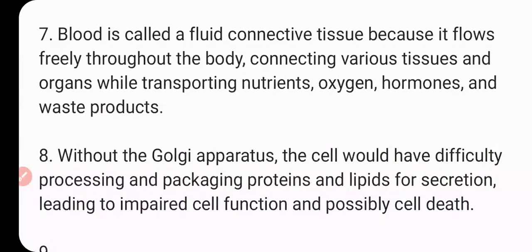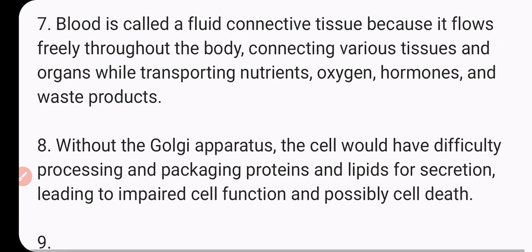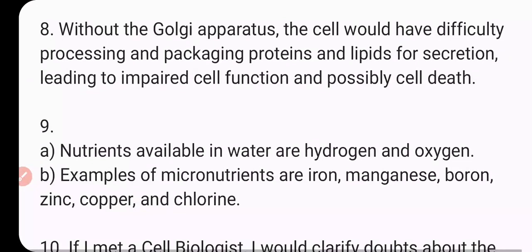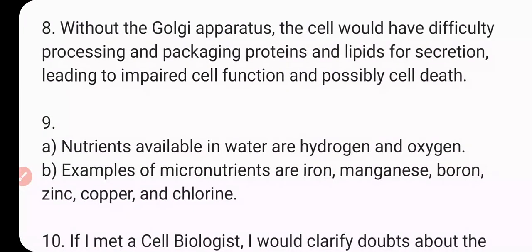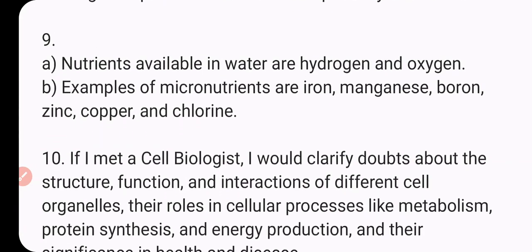Blood is called a fluid connective tissue because it flows freely throughout the body, connecting various tissues and organs while transporting nutrients, oxygen, hormones and waste products. Without the Golgi apparatus, the cell would have difficulty processing and packaging protein and lipid for secretion, leading to impaired cell function and possibly cell death.